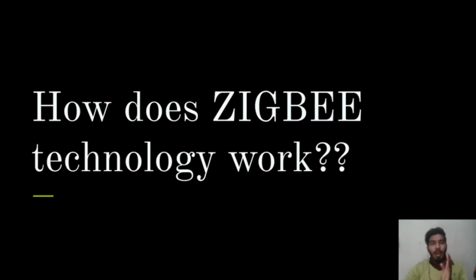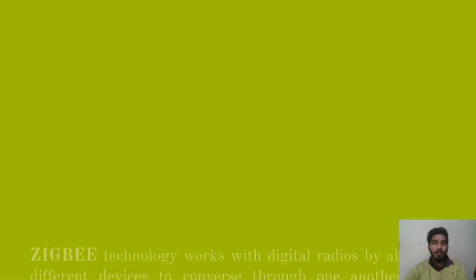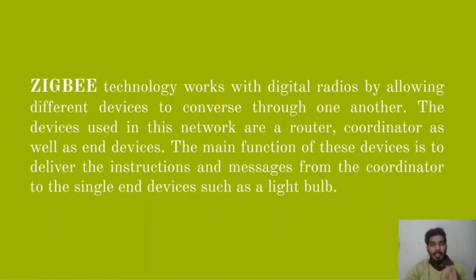Now how does Zigbee technology work? How does it actually work? Zigbee technology works with digital radios by allowing different devices to converse with one another. That means it uses radio waves to connect with each other like Wi-Fi.